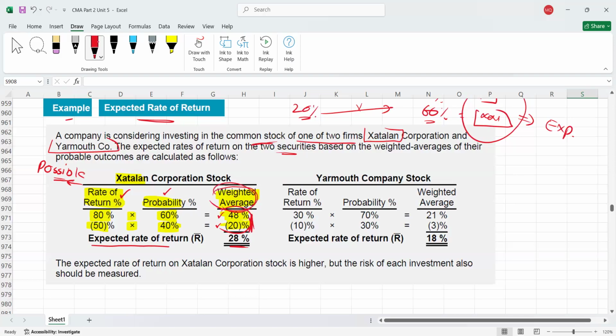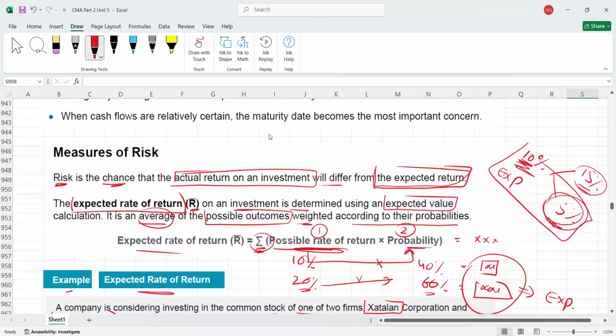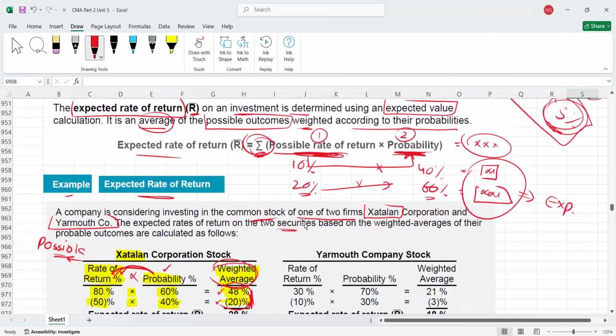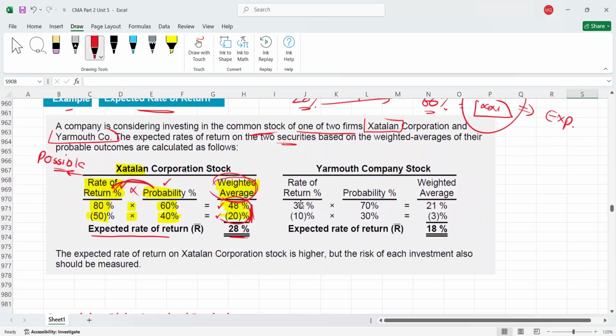And the weighted average value, how did you get it? Possible rate of return multiplied by probabilities. This is what is written in the definition here. So you will take the possible rate of return first, then multiply with the probability, and you will get an answer. Those answers you need to add, you need the summation of those answers. So this is what is called your expected rate of return. I hope it is clear, right? Then guys, if you invest into company A, the expected rate of return is 28%.